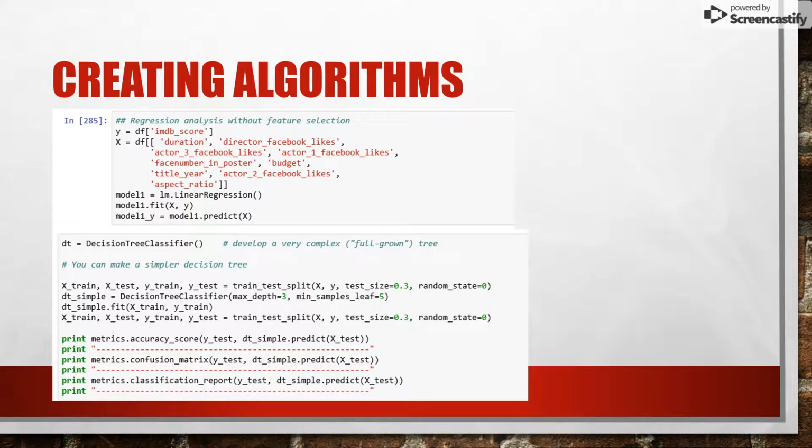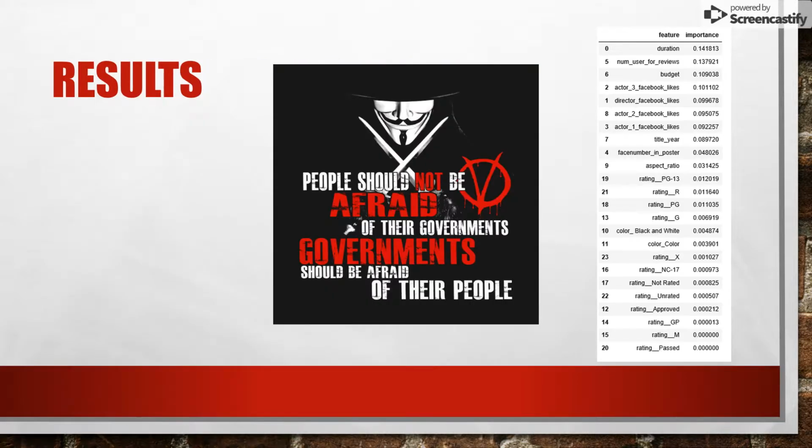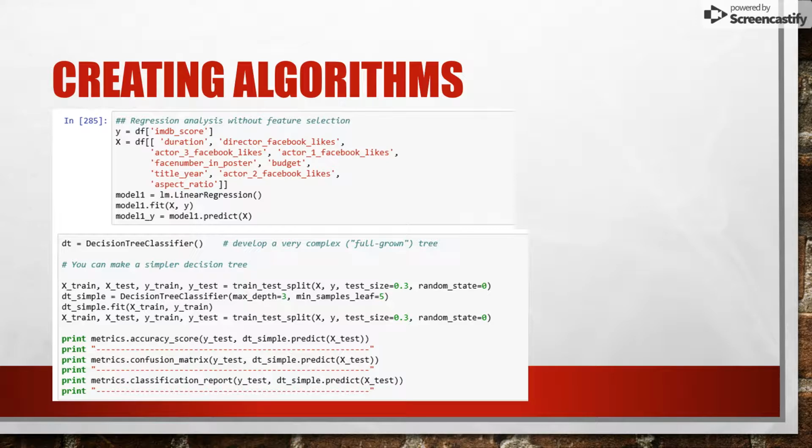And then we want to create the algorithms we're going to use. So to do that, we need to select which variables we want to put into the algorithm. And that can be done through the business analytics we've done before and gaining insights into the data. And we want to feed that data into the algorithm and then analyze the results once it comes out. So we want to see the variance of these algorithms and the mean square error. And since we have a lot of algorithms to work with, we can compare all those algorithms, decide which one is the best, and then we can deploy that algorithm and analyze the results of it.